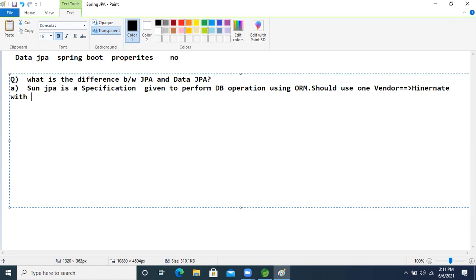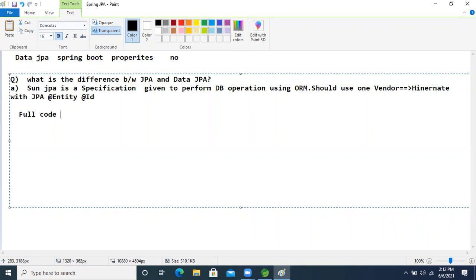With JPA, yesterday we developed the first application. Annotations like @Entity and @Id are given by whom? JPA means Sun people. By using these annotations, we are performing database operations in Hibernate only, using JPA.